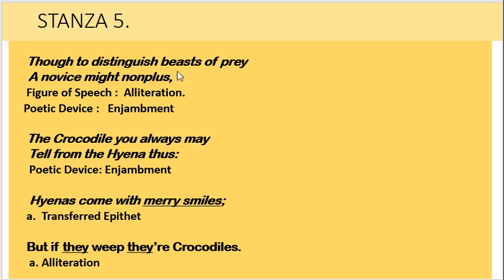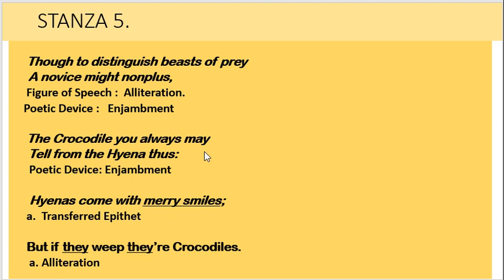In these lines we can see that alliteration has been used because the sound n is repeated in the words novice and nonplus. Enjambment also is used because here from one line to the other the idea continues to be expressed without punctuation. In these lines also we can find enjambment.